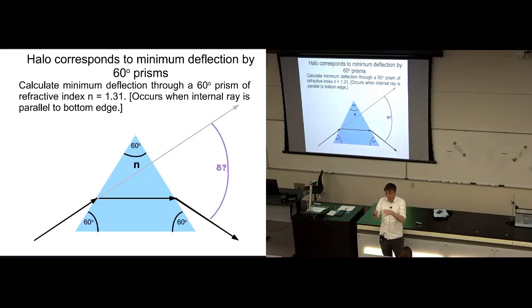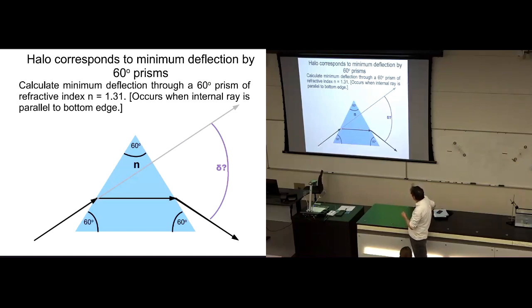It's because refraction of ice crystals can never cause deflections that are smaller than 22 degrees, can only create deflected angles due to the refractions that are greater than the 22 degrees. So that's why we get the halo. And so we're going to calculate the total deflection for this geometry here. And this is just an example of the law of refraction.